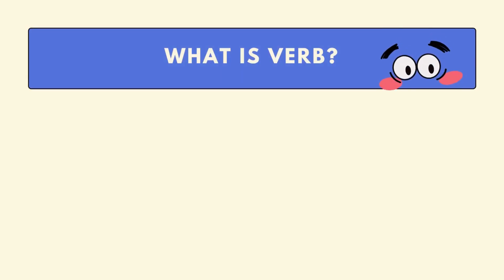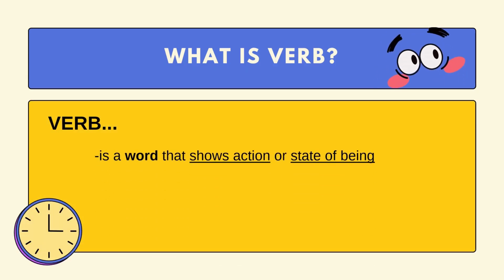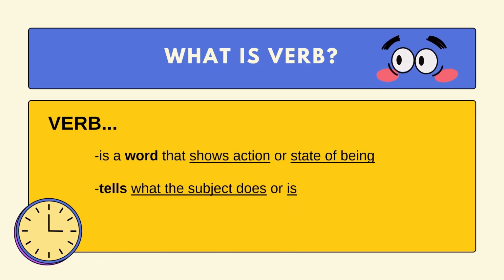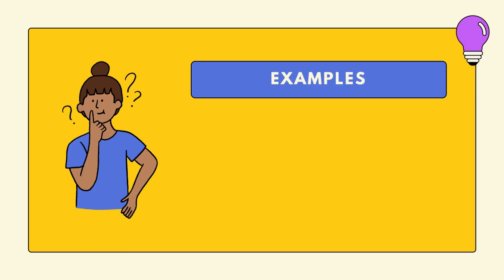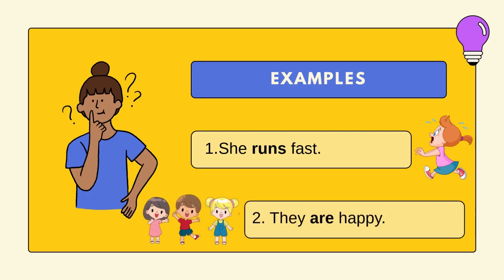Let's now talk about verb. Verb is a word that shows action or state of being. It tells what the subject does or is. Examples: She runs fast. Runs is the word that shows action, so it is the verb in the sentence. They are happy. Are shows a state of being, so it is the verb.